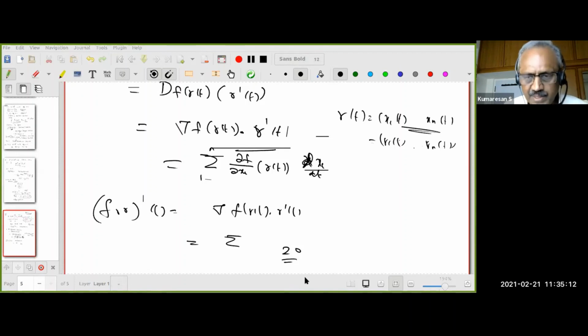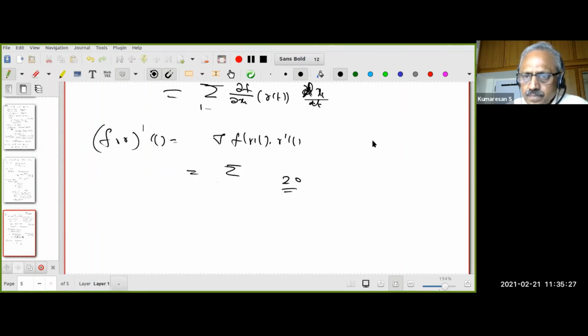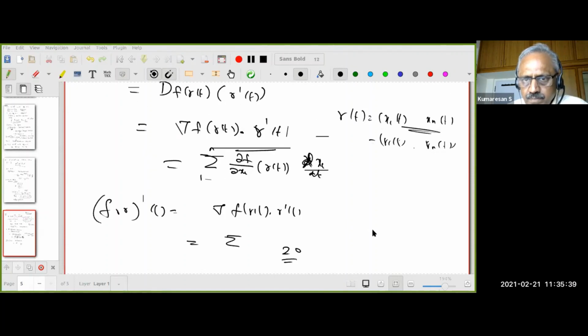I'll take another extra 5 minutes and say what is the geometric meaning of this object. Those who understood, please raise hand.